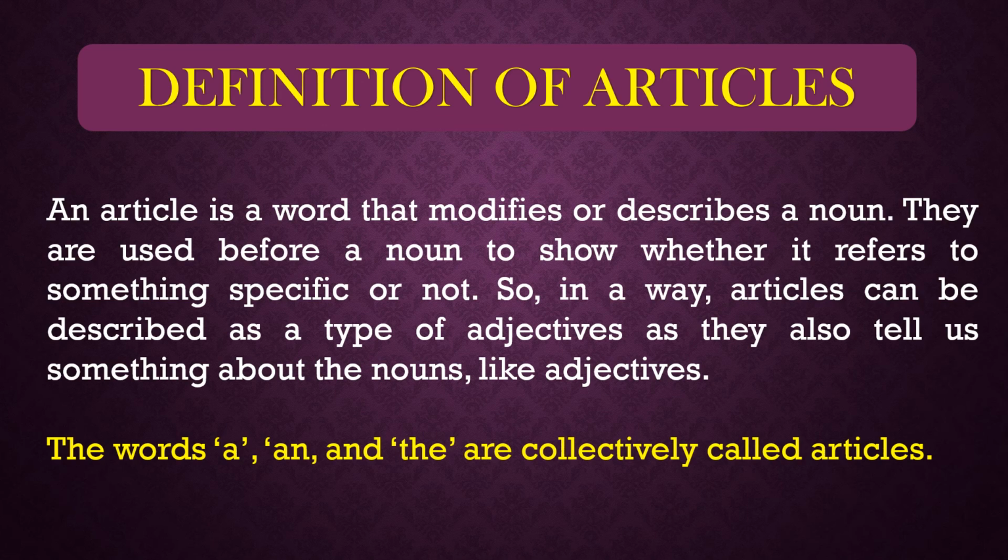So in a way, an article can be described as a type of adjective, as they also tell us something about the nouns like adjectives. We have learnt about adjectives, which are also called the describing words, as they describe the nouns or pronouns. Same like that, articles also describe nouns. So the words a, an and the are collectively called articles. There are three articles. They are a, an and the.